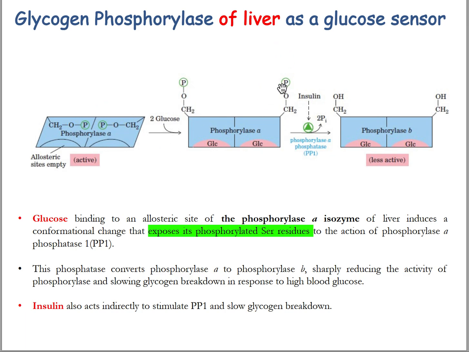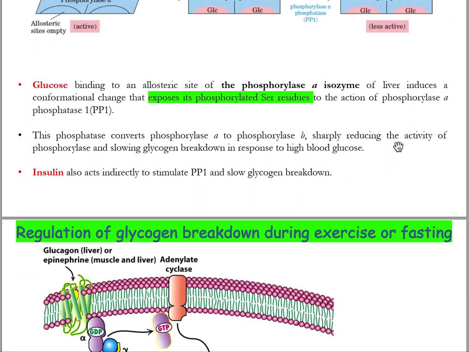And then the phosphorylase A phosphatase enzyme trims this phosphate group, making the free hydroxyl group on the serine residue, and this is less active. So the activation of the phosphorylase enzyme depends on the concentration of glucose.